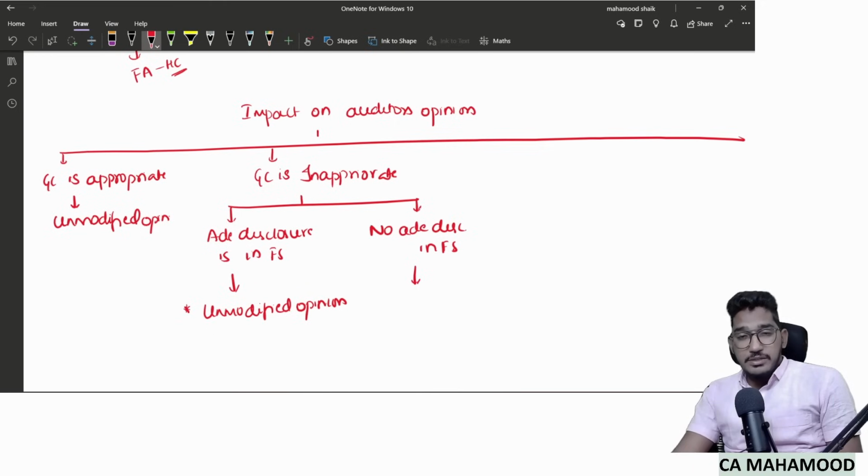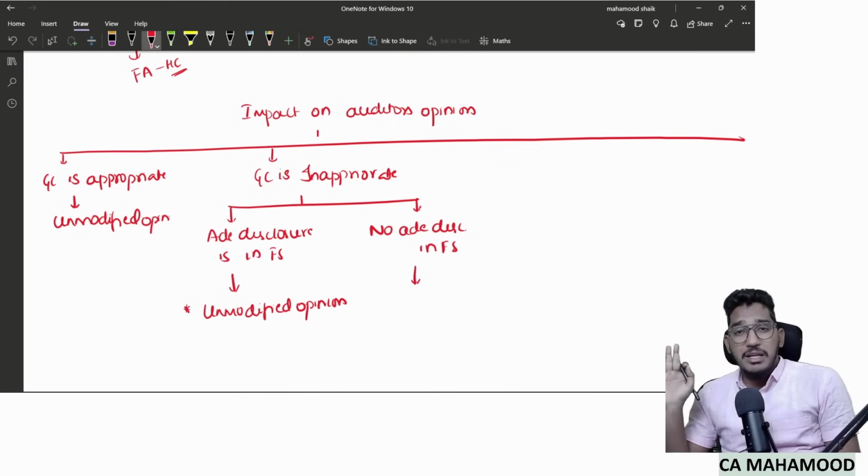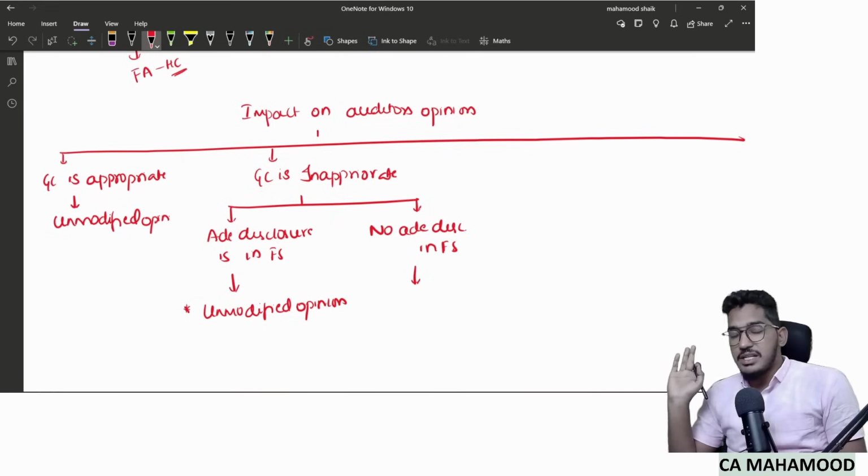The auditor obtained audit evidence that going concern is invalid. But still, management is continuing to prepare the financial statements on a going concern basis, which means management is still valuing their fixed assets at historical cost only. Even after the auditor got evidence that going concern is invalid, management is not agreeing. They are still saying, no, sir, we will still value our assets at historical cost only. Now, what will the auditor do?